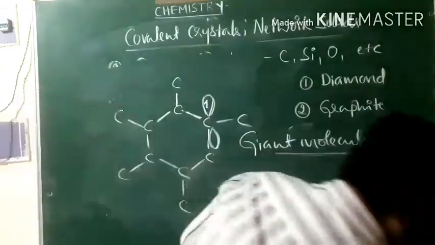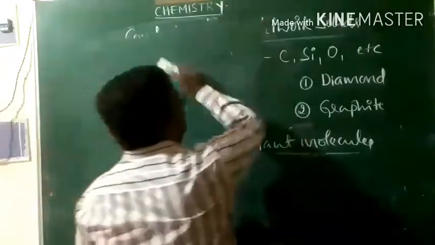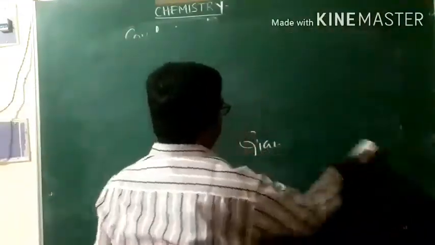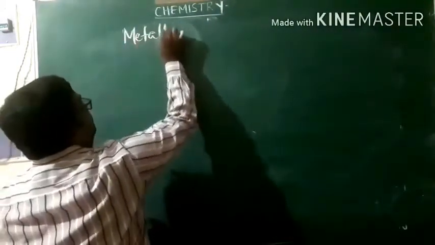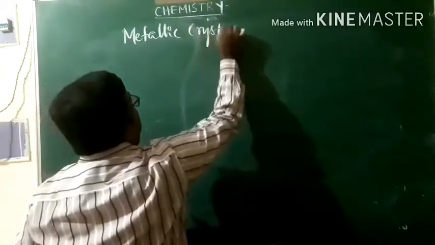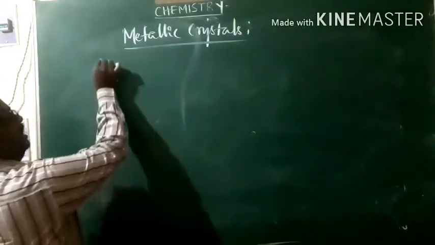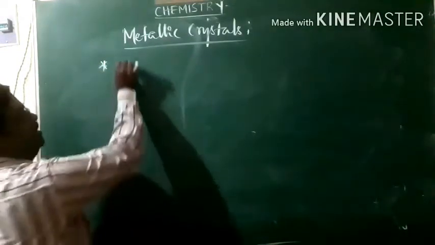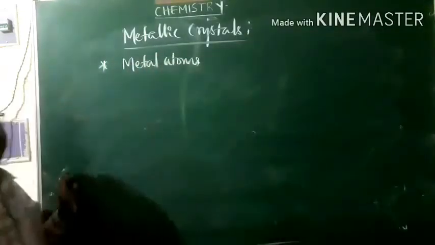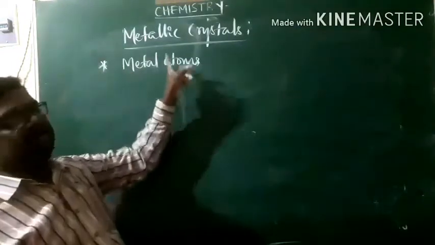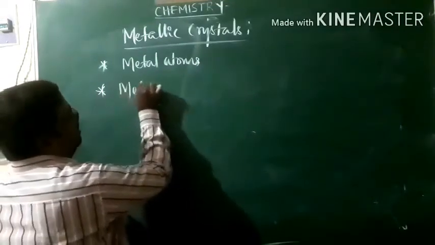One more kind of crystalline solid. With that information, we'll move on to the last type of crystalline solid, that is what we call metallic crystals, or you can say metallic solids. Metallic crystals are the crystalline solids containing metal atoms as their constituent particles, and they are held together by metallic bonding.